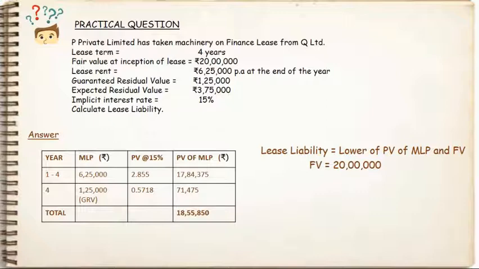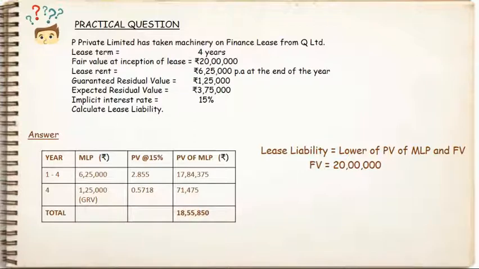For the first 4 years, as you can see in the table, minimum lease payment for each year is 6,25,000 and its present value rate is 2.855. Therefore, the present value of minimum lease payment for all the 4 years together will be 17,84,375. It has been said in the question that there is a guaranteed residual value of rupees 1,25,000. So the present value of guaranteed residual value in the 4th year is 71,475. So the total present value of minimum lease payment is